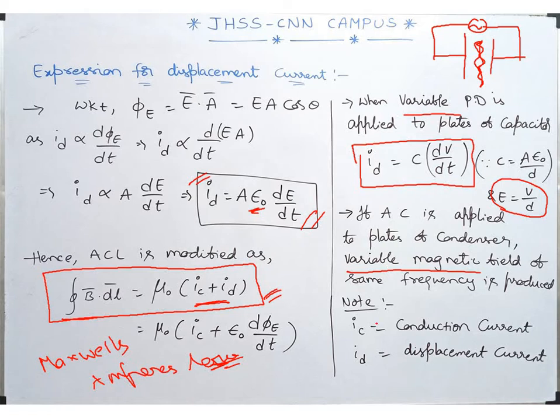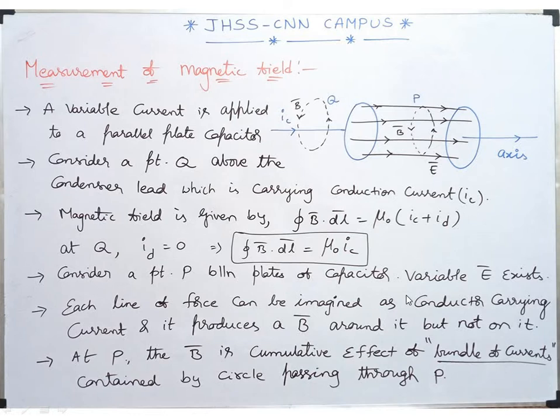So note down here, the IC is nothing but conduction current, ID is nothing but displacement current. Whenever we have the equations you make a note of this. Okay, right. Now let's calculate the magnetic fields. Measurement of magnetic field, which is our next topic.